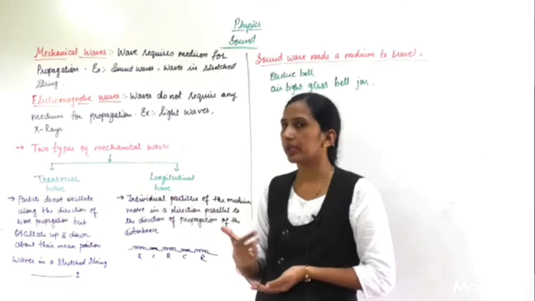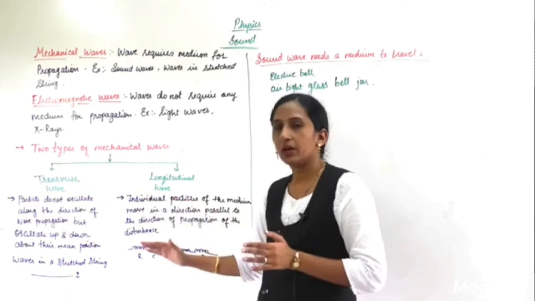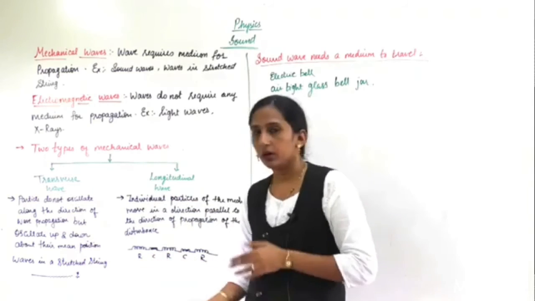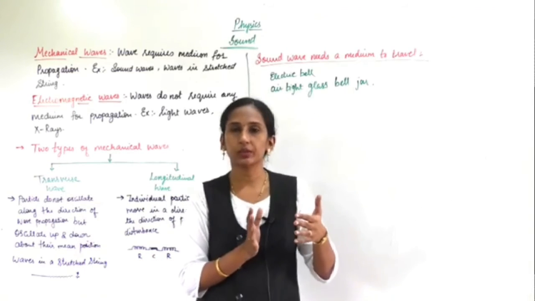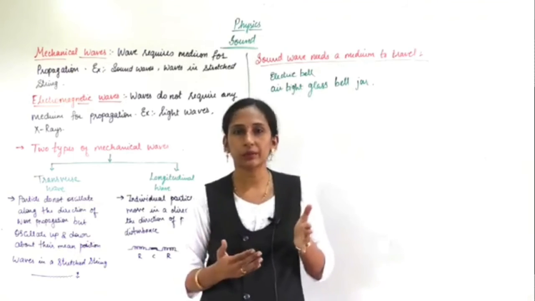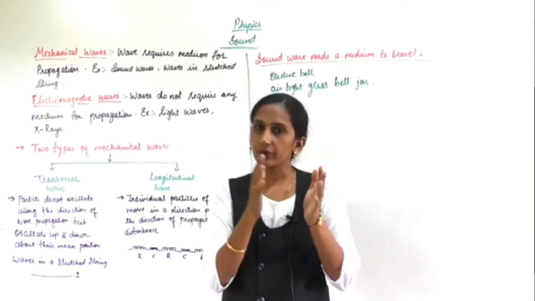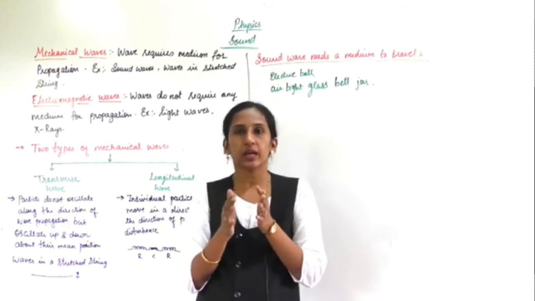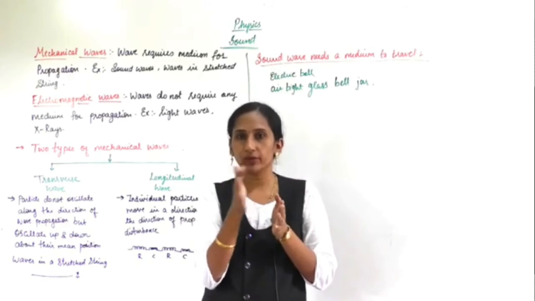From these two types you can now understand how sound moves. If we take a loudspeaker, when it starts playing music, the sound produces vibrations, and those vibrations are passed to the air molecules, which start vibrating to and fro about their mean position.